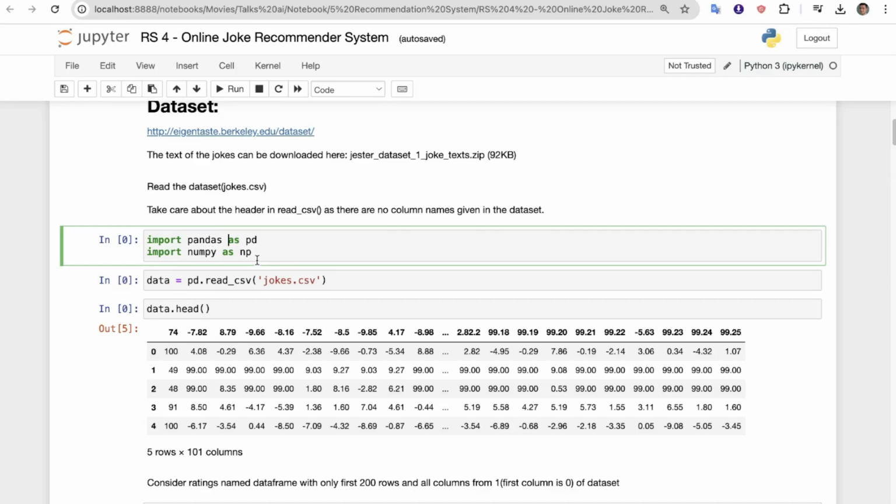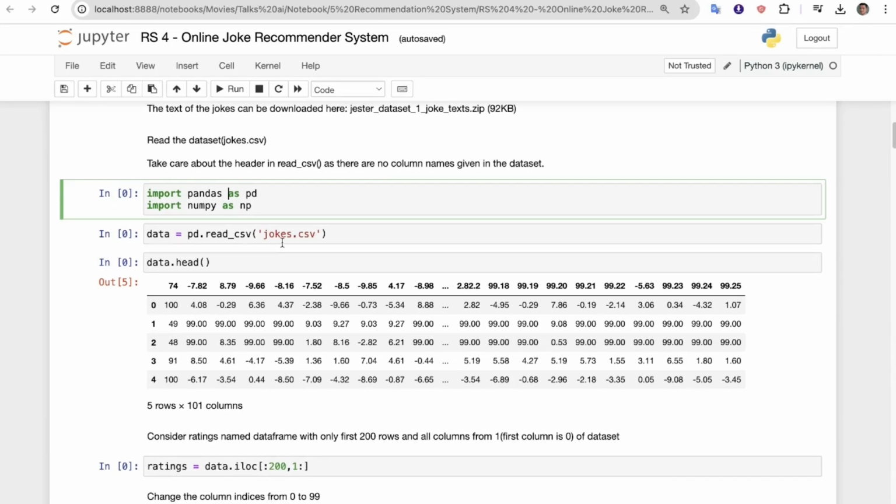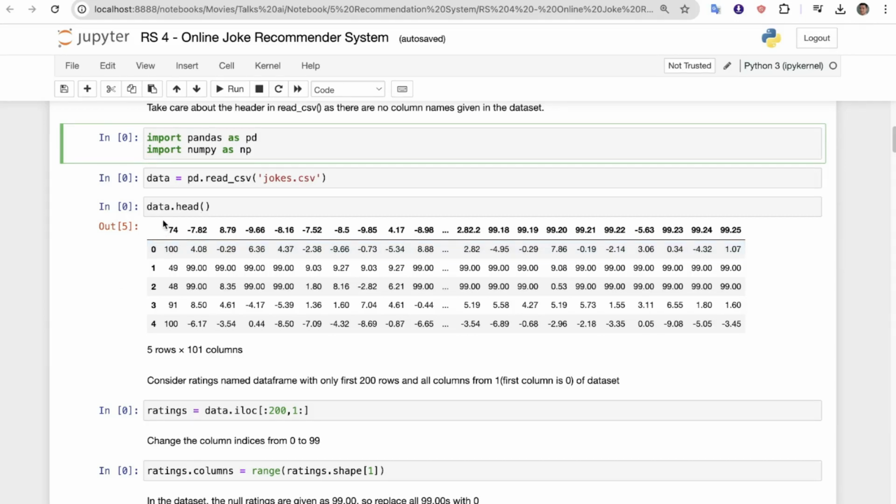First we import pandas, we import numpy, then we import the jokes.csv using pd.read_csv. This is the csv of jokes. If we get data.head, here you can see that we have all these ratings.